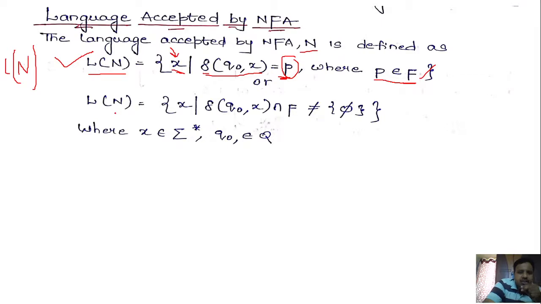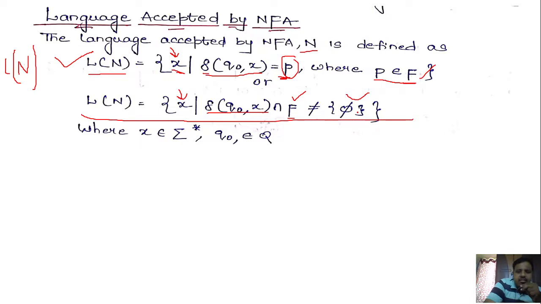Okay. Or in another way, we can also write it like this. This is also another way. So L of N is equal to the set of all x. That means the set of all strings such that delta of q naught comma x, that means when you perform transition from q naught on x, intersect with F, is not equal to phi, of course, right? So whatever the resultant set that you get, if you perform the intersection operation with the set of final states, you should not get a null set.